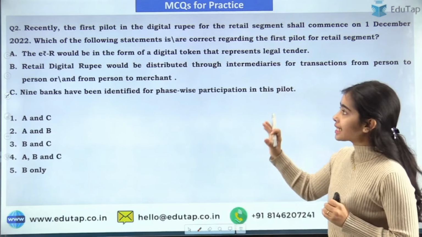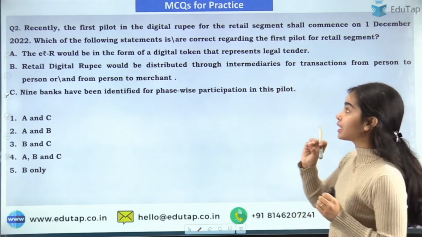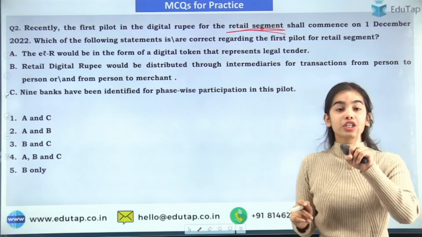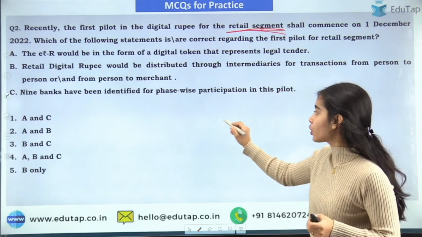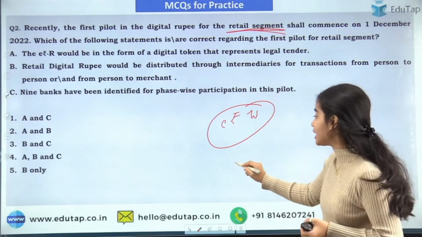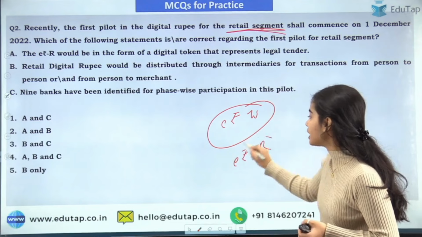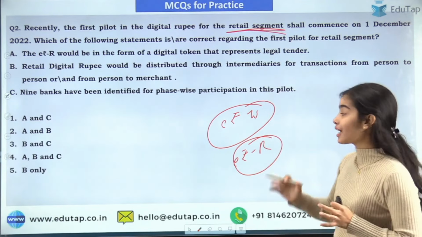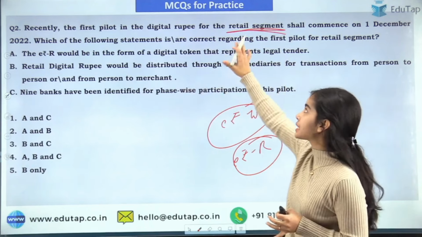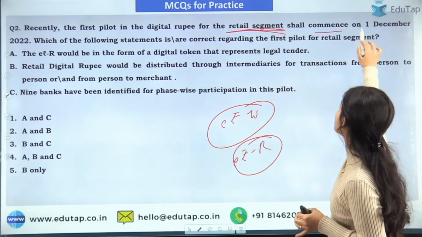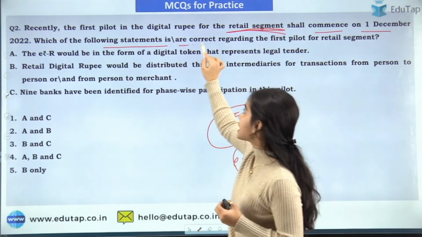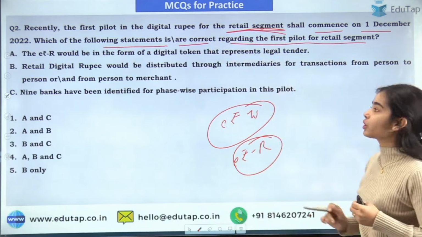Okay. So the next question is regarding the first pilot in the digital rupee for the retail segment. Remember this, that the first pilot for the e-rupee for the wholesale segment was also launched, and the e-rupee for the retail segment has also been launched. So first of all, you have to see which first pilot it is talking about. Here the first pilot is regarding the retail segment that has commenced on 1st December 2022. Which of the following statements is or are correct regarding the first pilot for the retail segment?